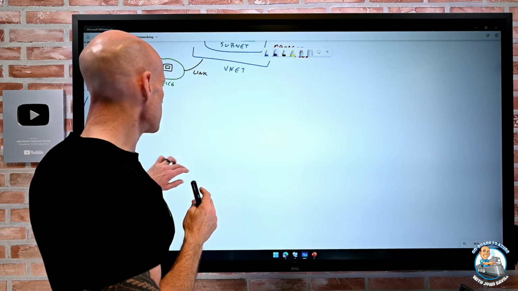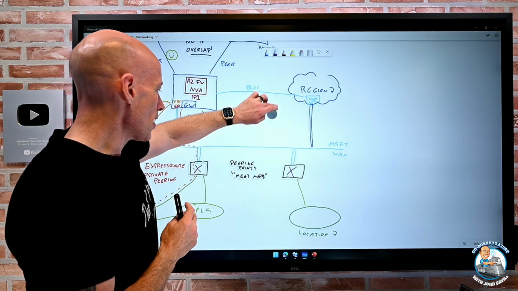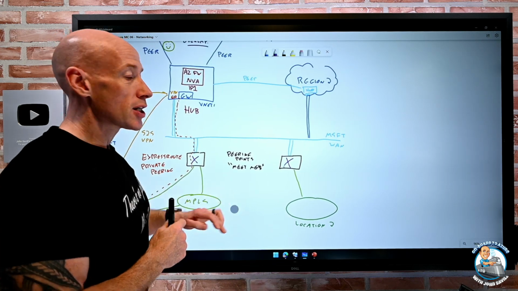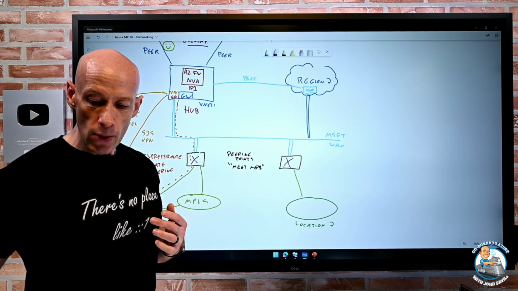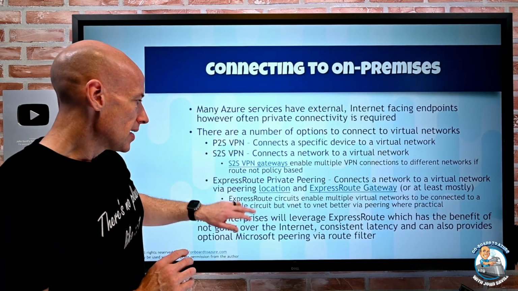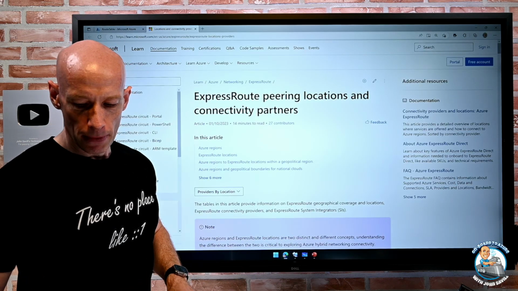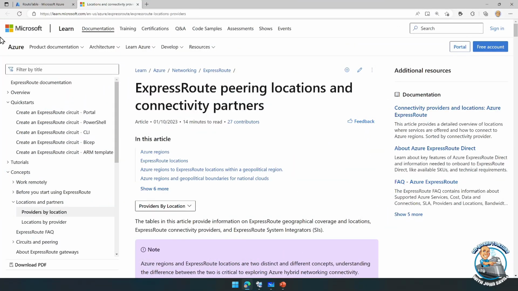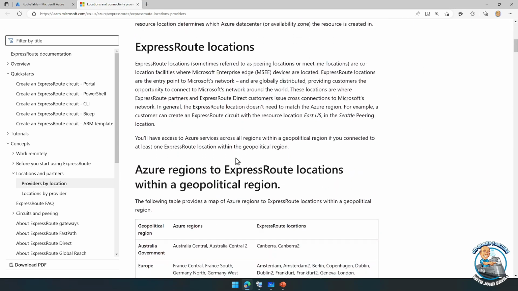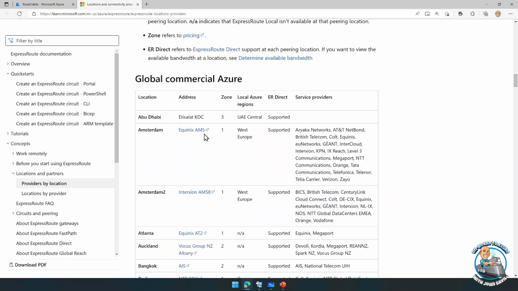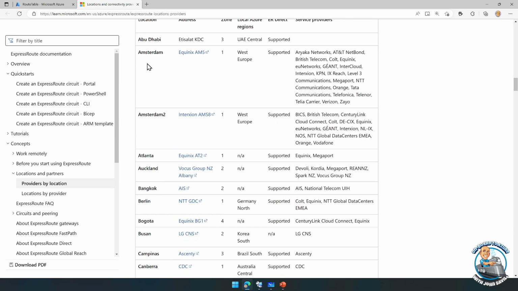The exception to that is on this ExpressRoute, there's actually something called ExpressRoute Local. Now, if we went back for a second and looked at locations, these are all the points where there are peering points. There are different locations all around the world.